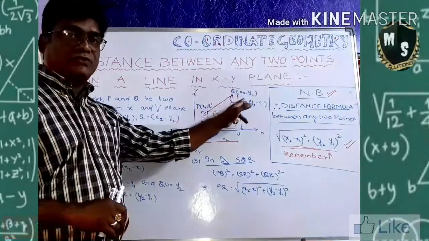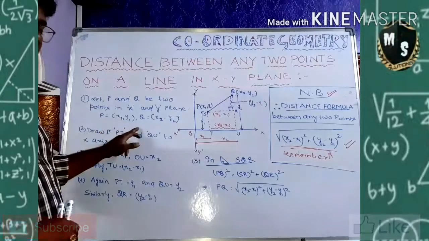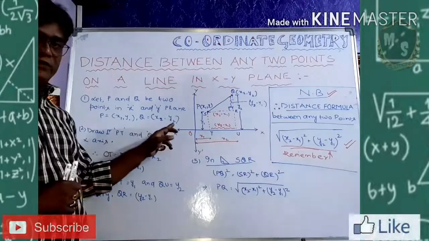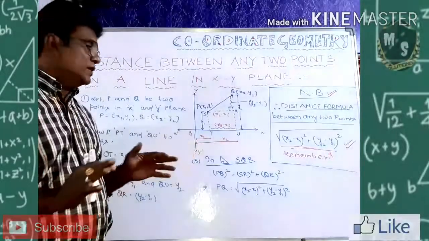Q, x coordinate is x2 and y coordinate is y2. So, I wrote it here, P is x1, y1 and Q is x2, y2. Easy to understand. Now, what you are doing, that is the important thing you see now.